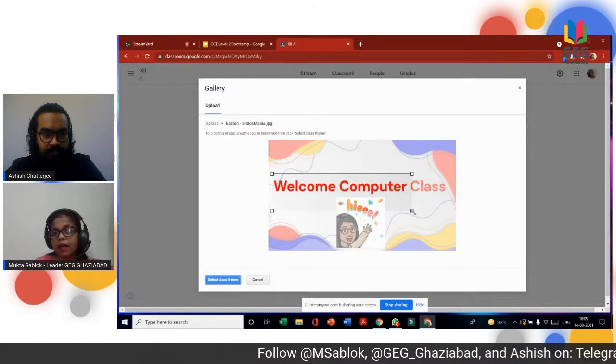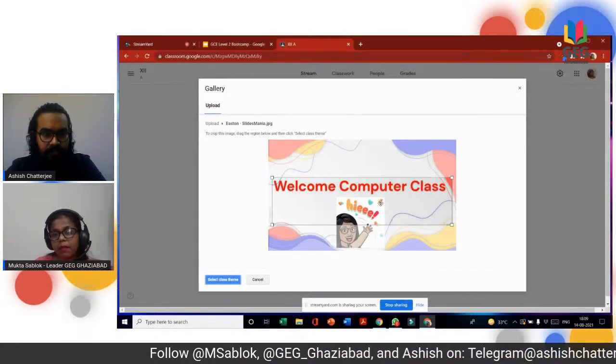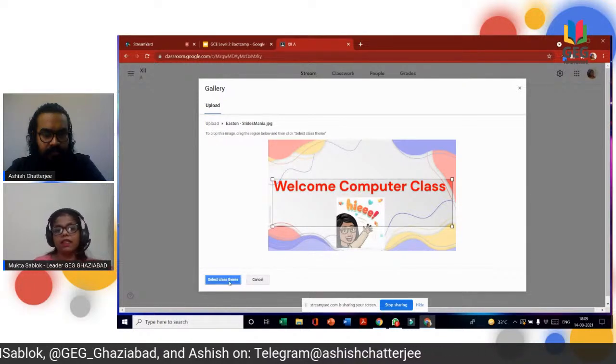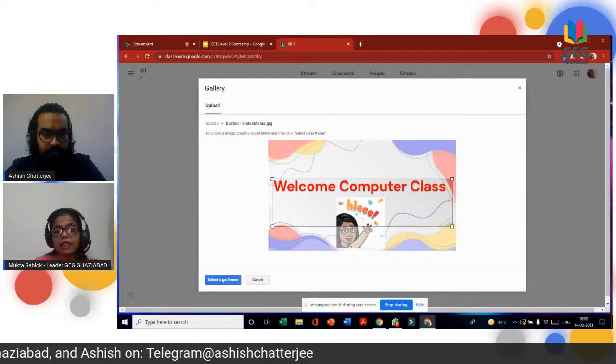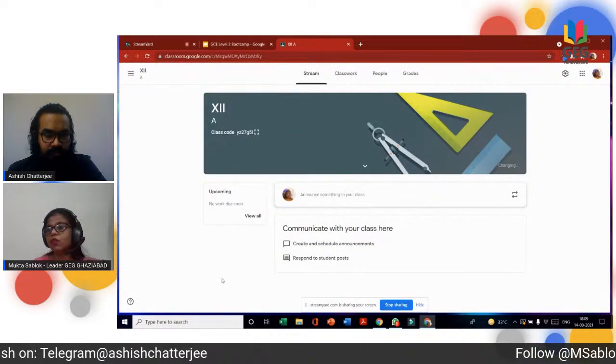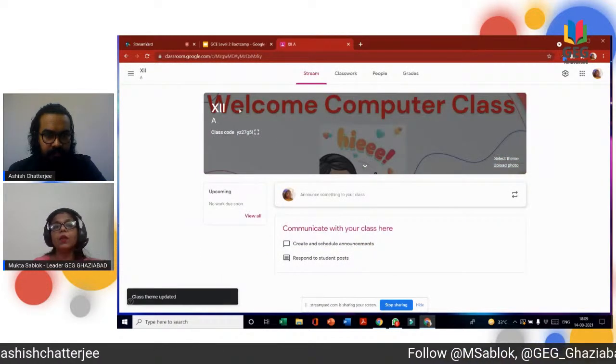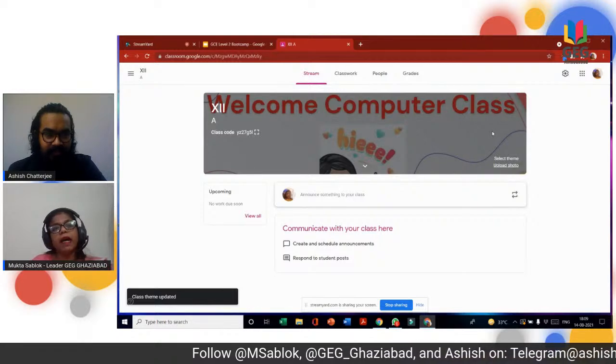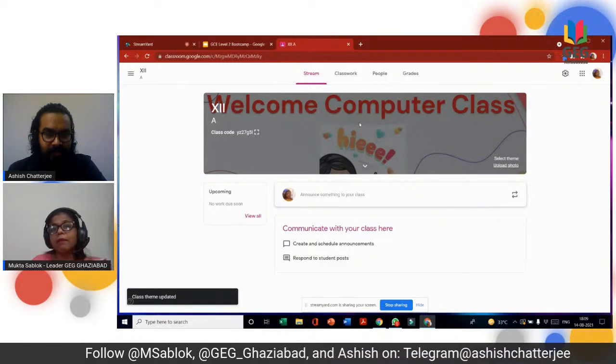This is my class with my little Bitmoji. We just need to update it so that it occupies the banner image. So this is my computer class.